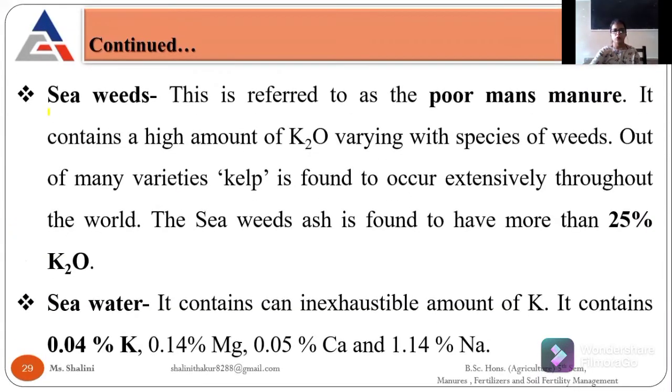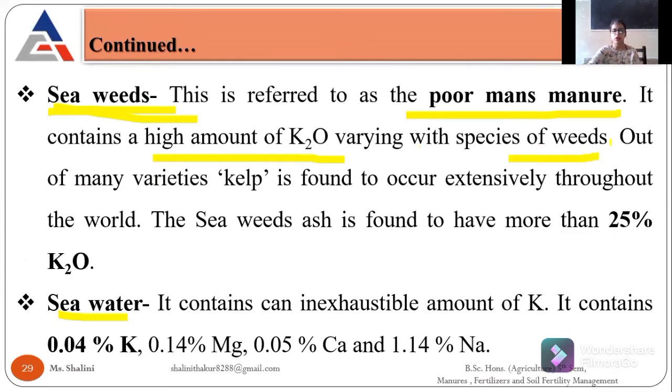Then if I talk about the seaweeds, and seawater. The seaweeds are also known as poor man's manure. What does it mean? It contains a high amount of potash. You all know that weeds are undesirable plants, so seaweeds mean aquatic weeds. Out of many varieties, kelp is found extensively throughout the world, and it contains more potash, around 25% of K2O.